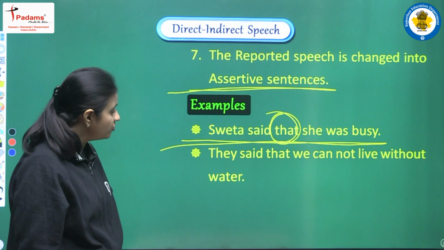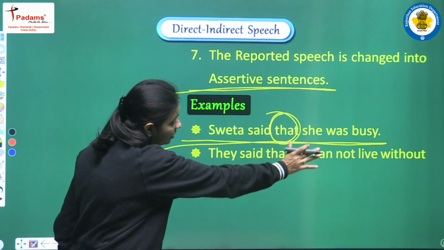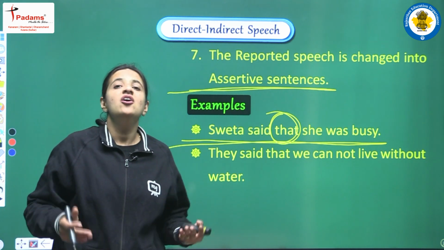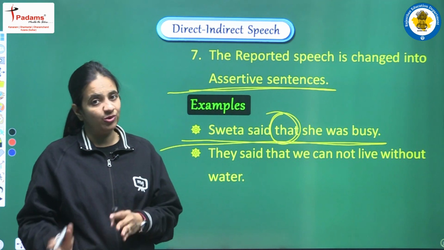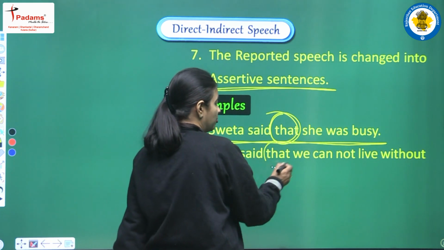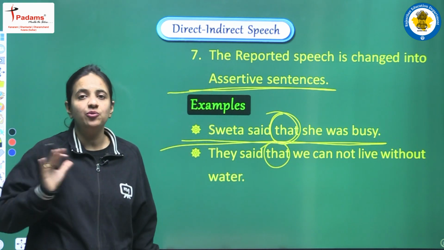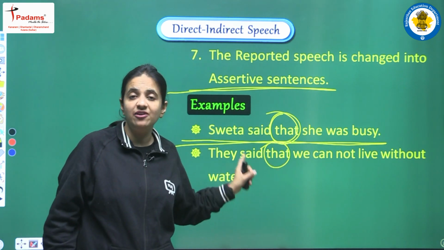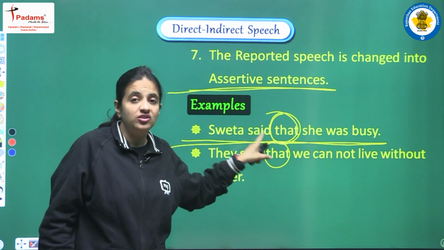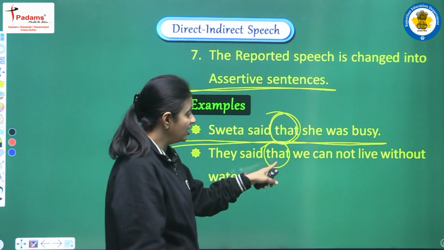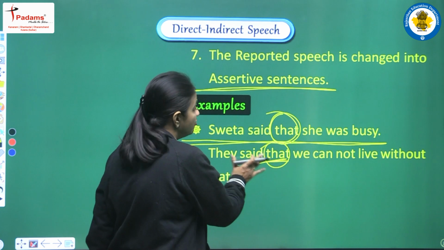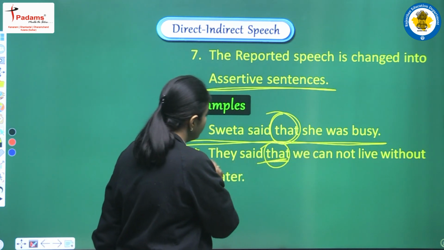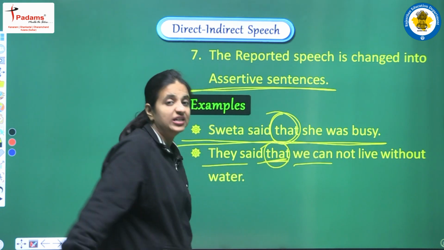The second example we have is: they said that we cannot live without water. In this example also we can observe that no comma is used in the sentence. All the commas, inverted commas and comma, have been removed. Second, when we remove the comma, again we have to add one word that will serve as a conjunction, and in this example also we have that as a conjunction. So this is the word that is a conjunction, and with the help of this word we can create one connection between these two different parts of the sentence.